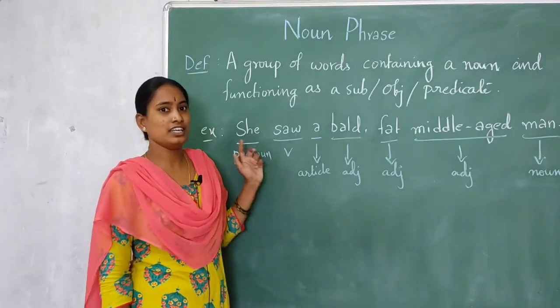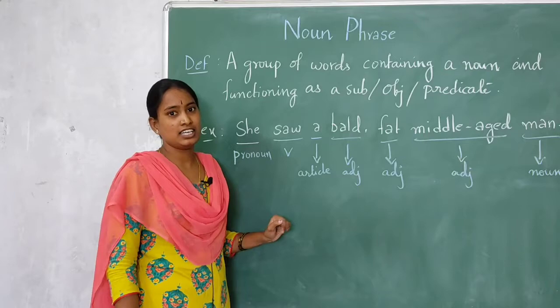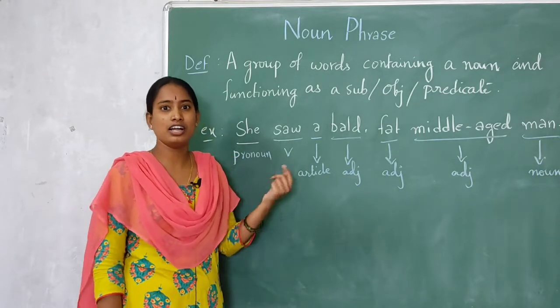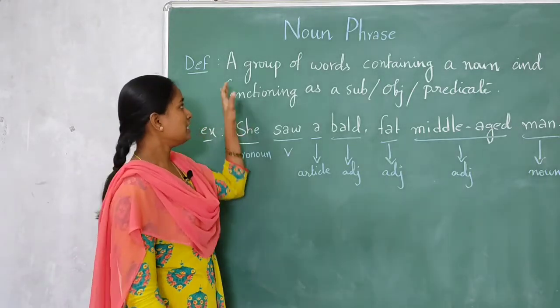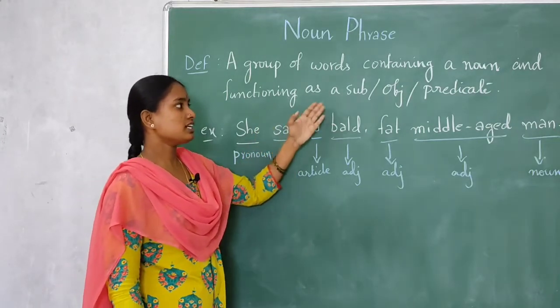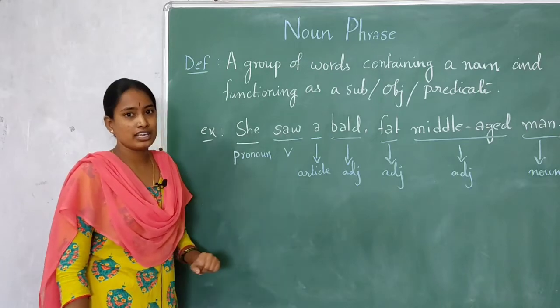Okay students, now let us learn about noun phrase. So name itself says noun phrase. The phrase in which there is a noun is called noun phrase. Let us see the definition in detail. A group of words containing a noun and functioning as a subject, object or predicate is called noun phrase.